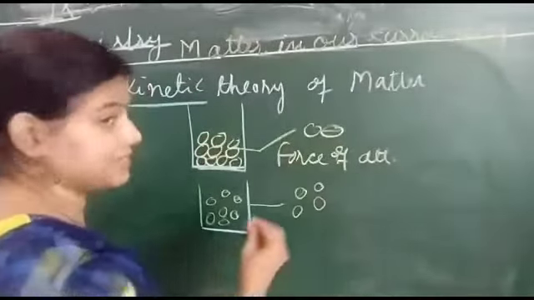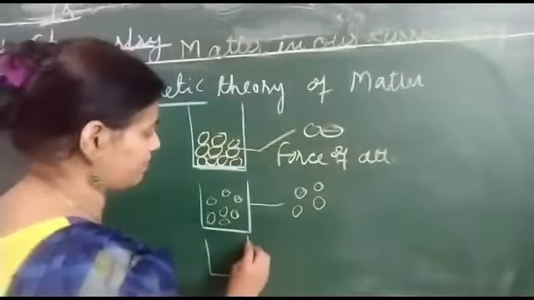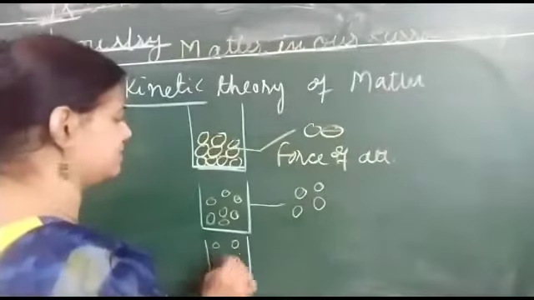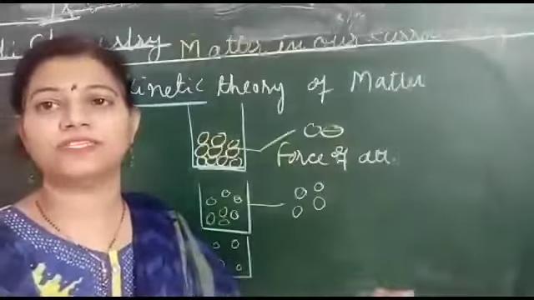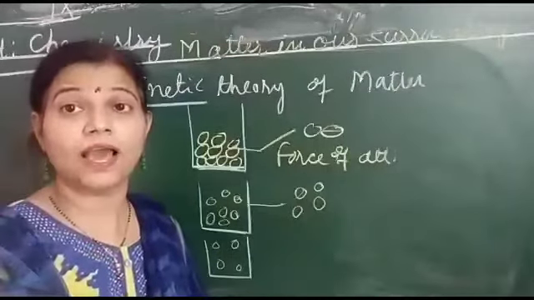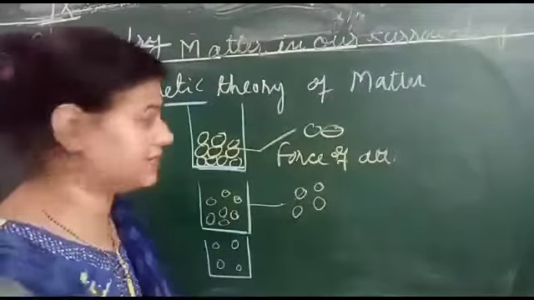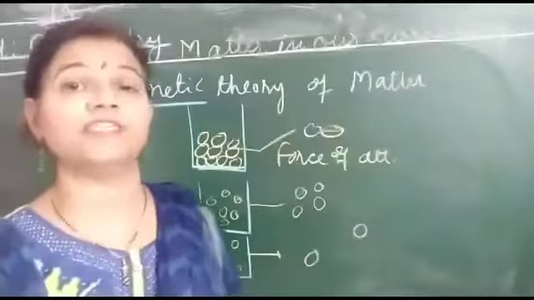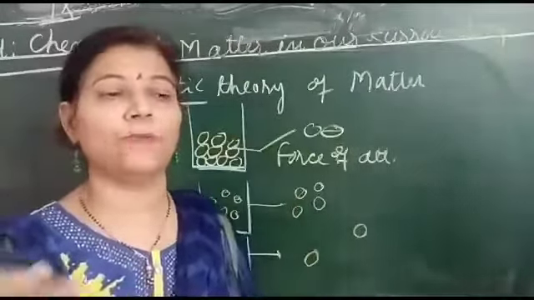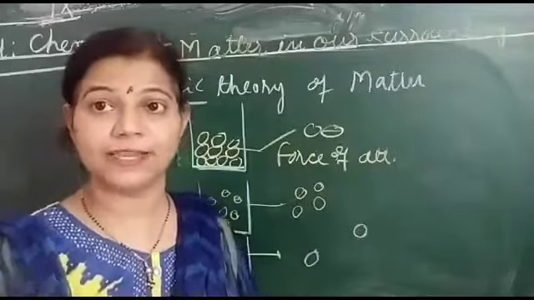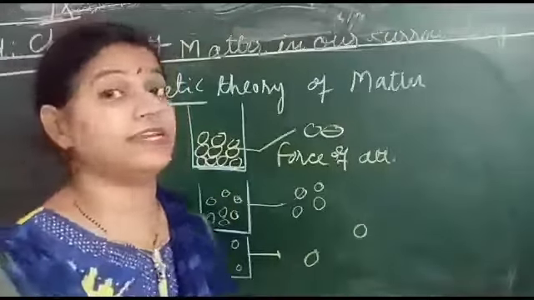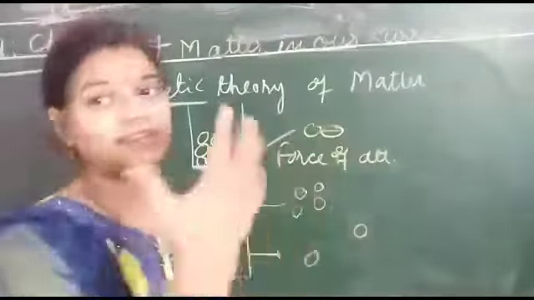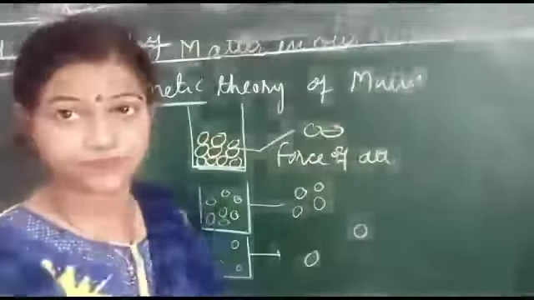Then if we see the example of the gaseous state of matter, what happens in the gaseous state? One atom is here, another one is here, like this. So a lot of distance between them. It has a large interatomic space between the particles. So the space for movement of particles is now more. Now the particles can move with fast speed and they have minimum force of attraction as compared to solids and liquids. So just remember this point.